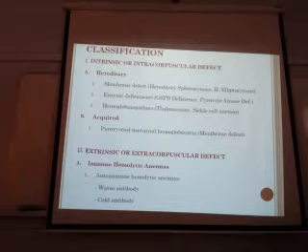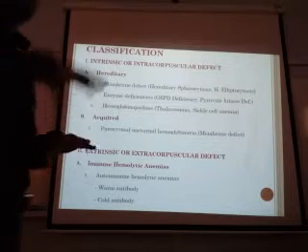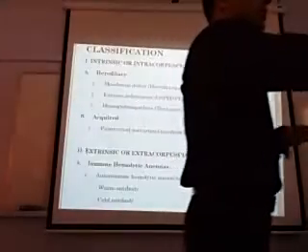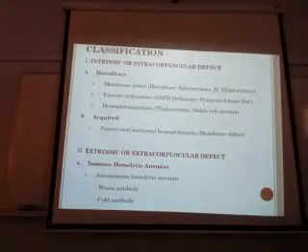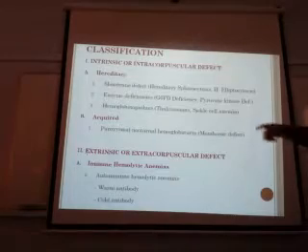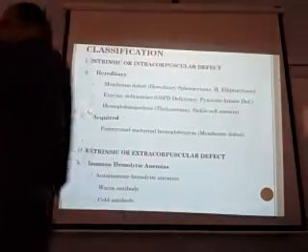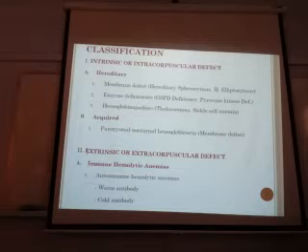Paroxysmal means it occurs in paroxysm. It occurs now, then it will occur sometime after it. Nocturnal means it occurs only during the night. So something is happening which is wrong, which happens during the night. So then this is the intrinsic or intracorpuscular defect.